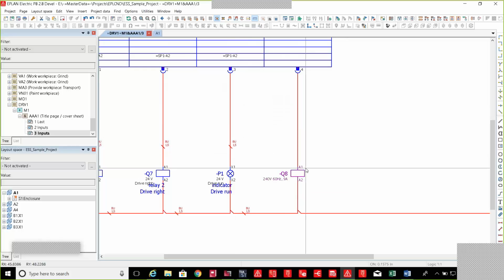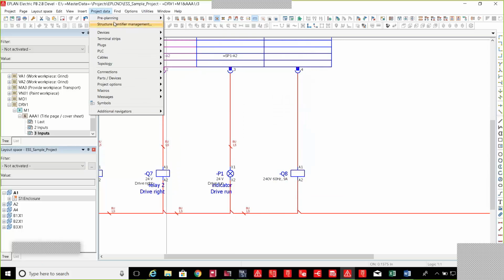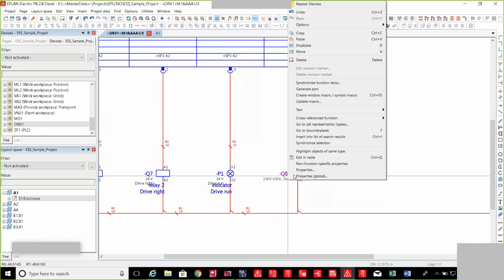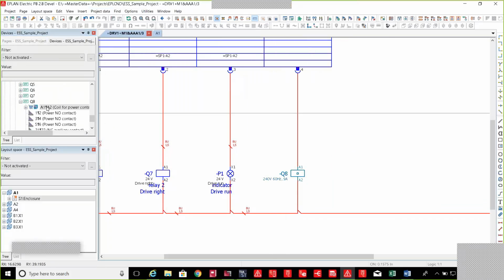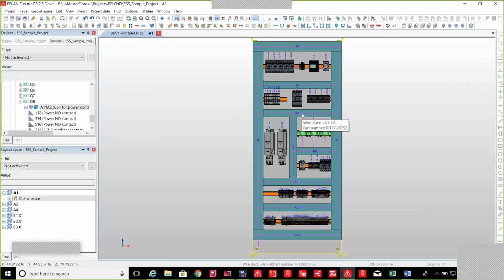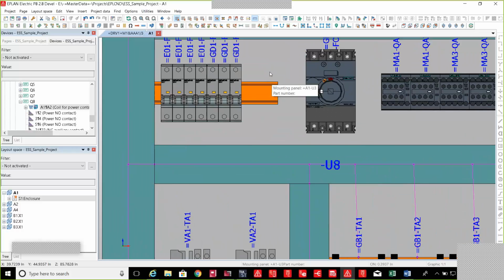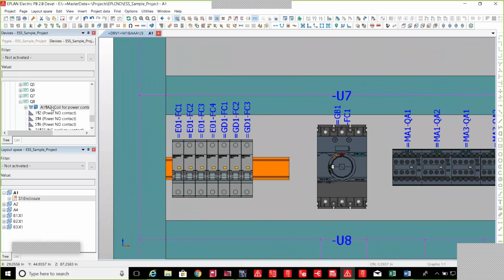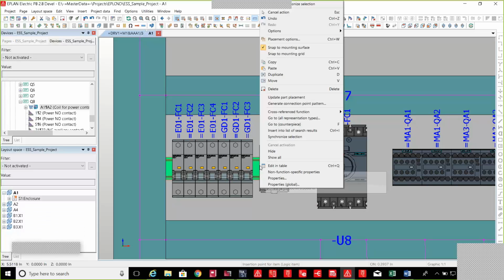Looking back at the particular relay that I placed from the data portal, if I access the device navigator here and select this device, synchronize selection so I can find it inside the Navigator, back inside my panel environment, if I want to place that relay inside this area, I can just grab it and drag and drop it out. It sticks to my mouse. If I get close to the DIN rail, it snaps to the rail, and I can position it and place it. You do have properties that enable placement options, to give it offsets and so on. So there's a lot of flexibility in the different functions available in this aspect.